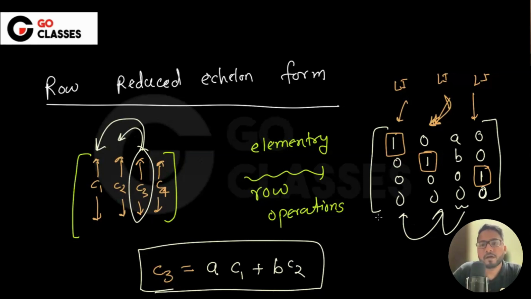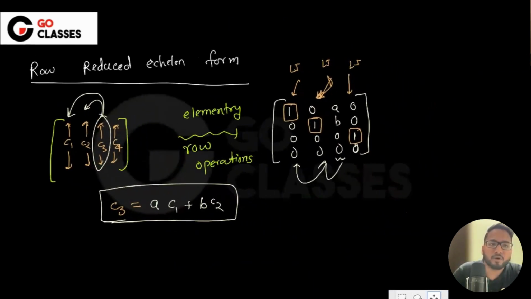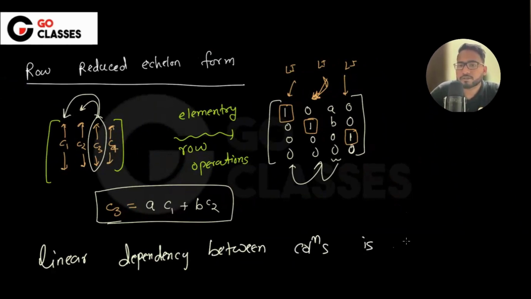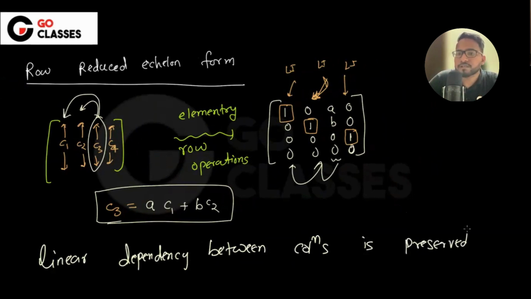So the important thing here that I want to establish is, let's not worry about whether the column space changes or not. The important thing that I want you to recall is that the relationship, or the linear dependency, between the columns is preserved, right? Which means if columns 1, 2, and 4 are linearly independent, then here also 1, 2, and 4 are linearly independent, isn't it?